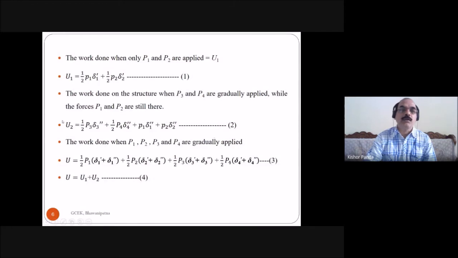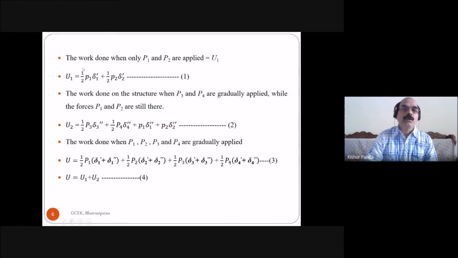So this is the work done when the second loading P3 and P4 is applied gradually in the presence of P1 and P2. P1 and P2 are still there, and you apply the forces P3 and P4 gradually. So what is the work done? That is U2 equal to half P3 delta 3 double dash plus half P4 delta 4 double dash plus P1 delta 1 double dash plus P2 delta 2 double dash.